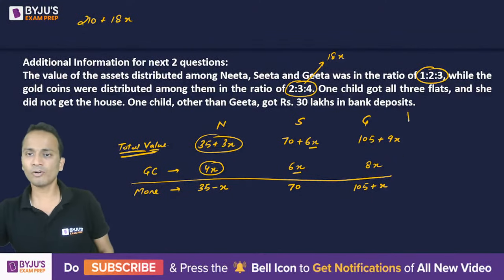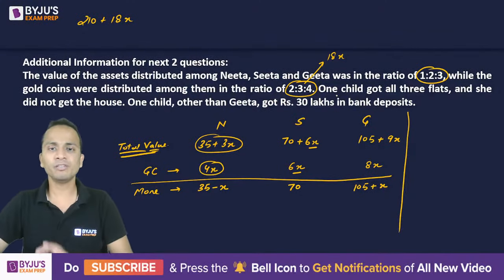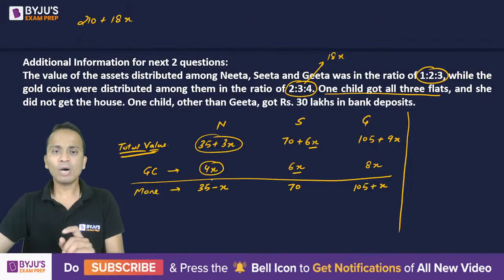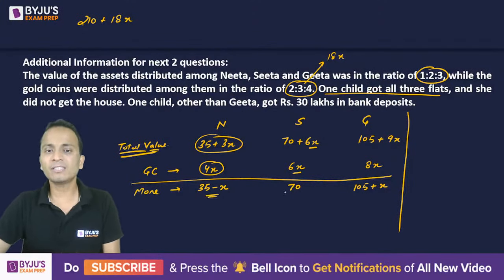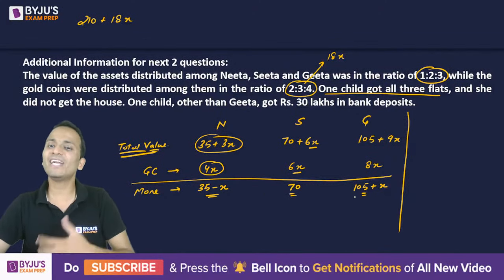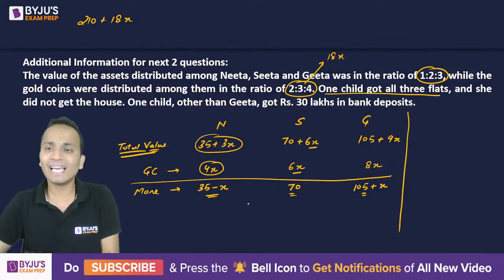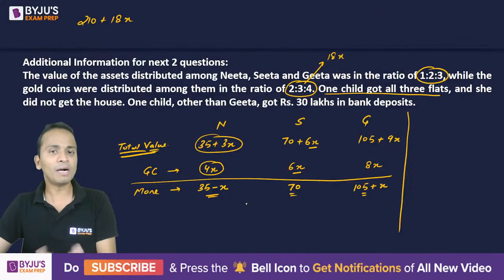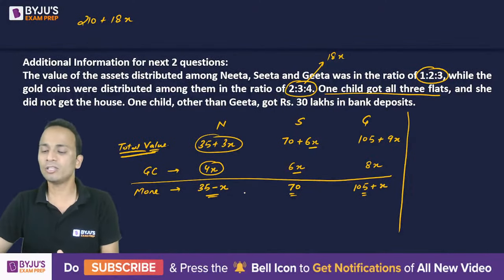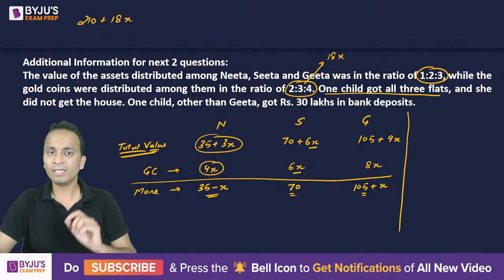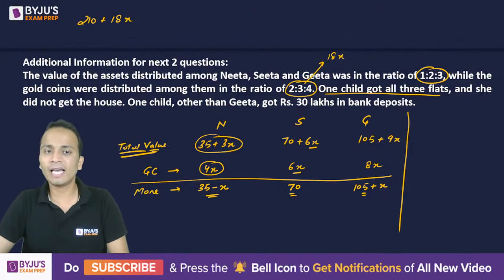Okay, all right. Now let's read the information further. Now one child got all the 3 flats. Now among these three, one of the children will get all the 3 flats. So now you can very well guess yourself who among Nita, Sita and Geeta will get all the 3 flats. Now all the 3 flats, that means 90 lakhs. Nita has got less than 35 minus x left.